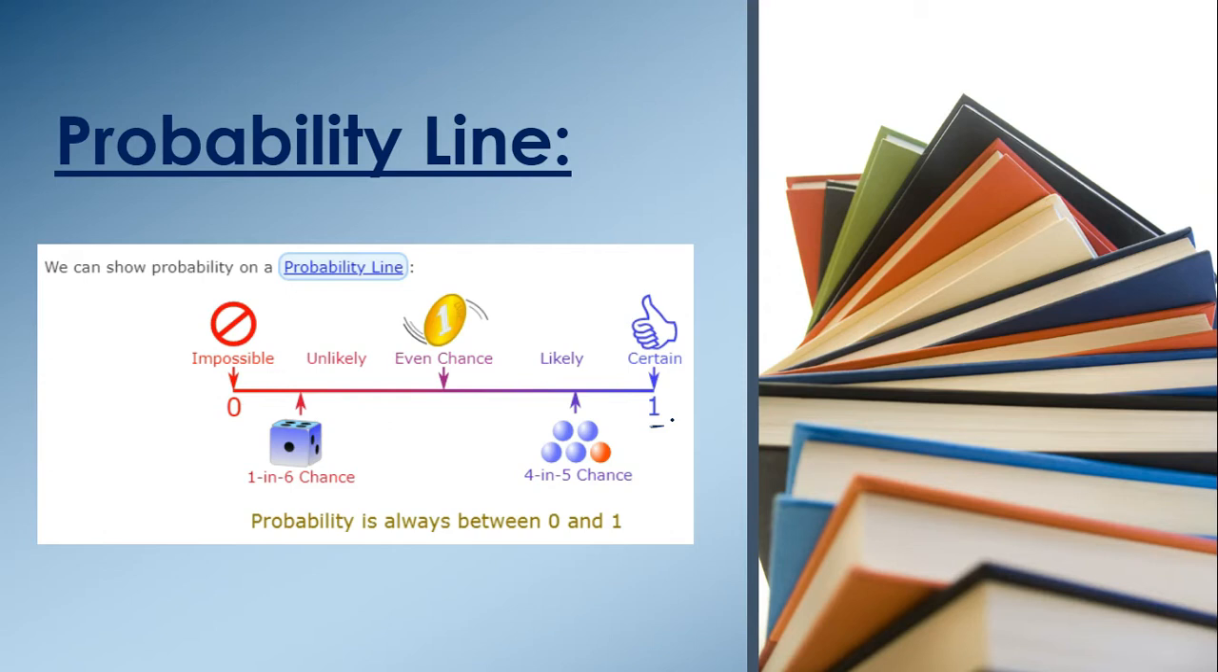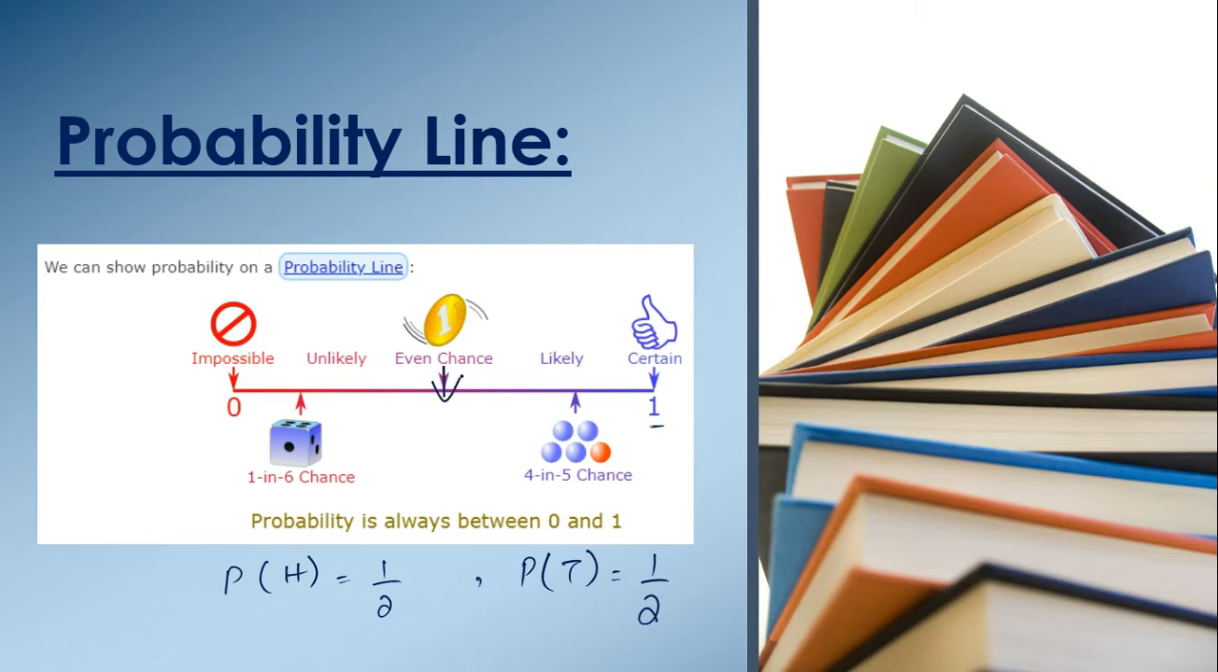Similarly on a coin also, either we get a head or a tail. So both have a probability of 1/2. Tail is also having a probability of 1/2. So both have a 50-50% chance. So in that case, it's an even chance. Here we have an even chance in the middle.